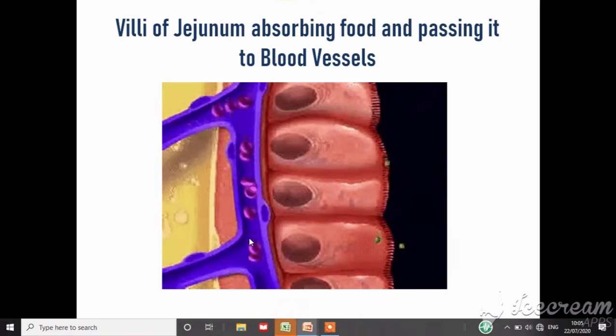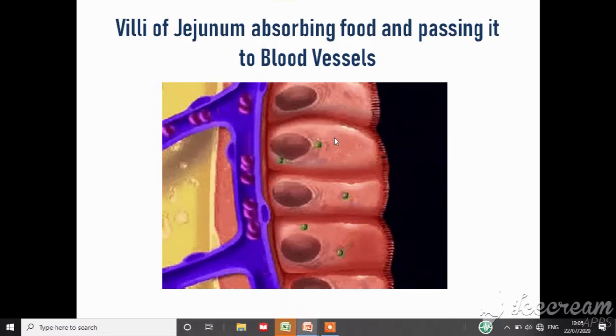So in a cell, energy will be produced from these small food particles. That we will discuss under respiration. You can watch once again here. The bigger food particle is broken down, right? And the villi are taking these particles, and from the villi they go into blood pipes. These blood pipes are connected to the villi of the jejunum. So this is the inner lining of the jejunum, which is absorbing food and also passing it to blood vessels.